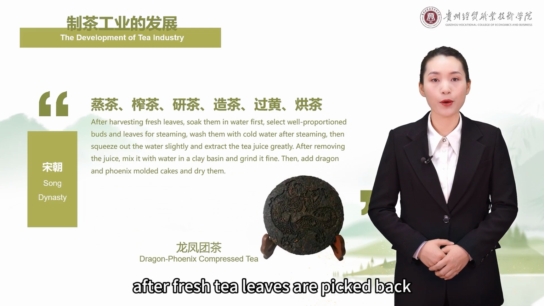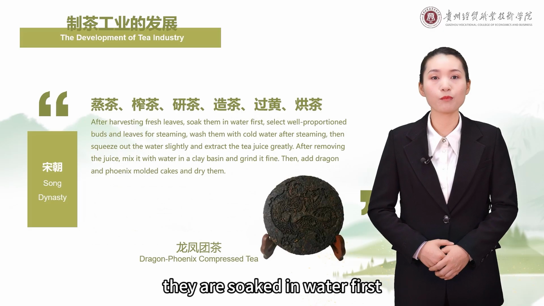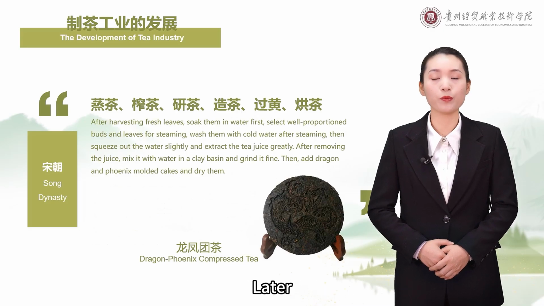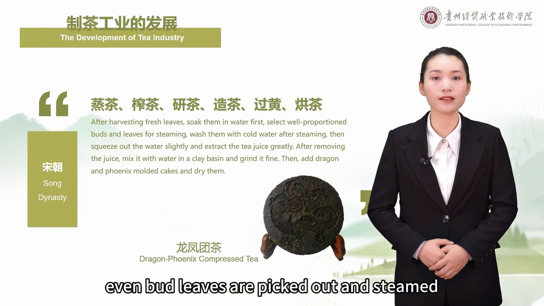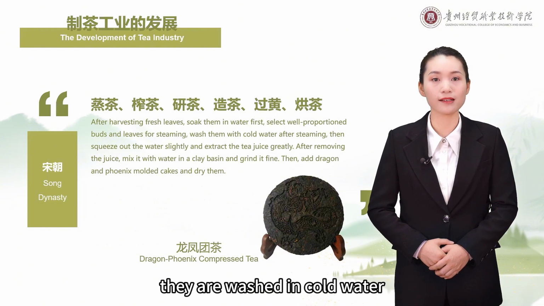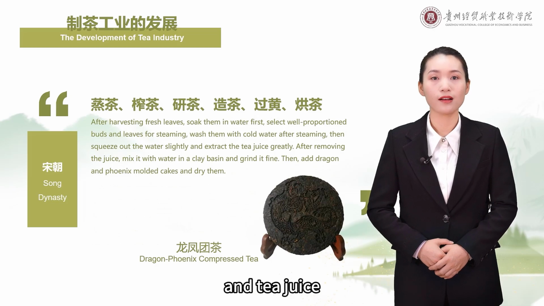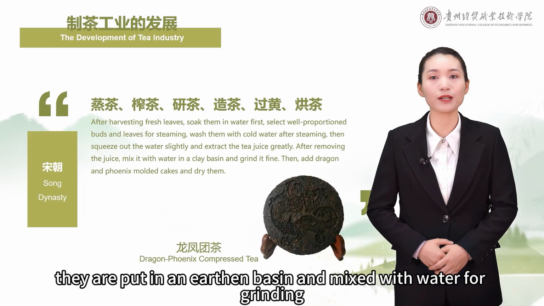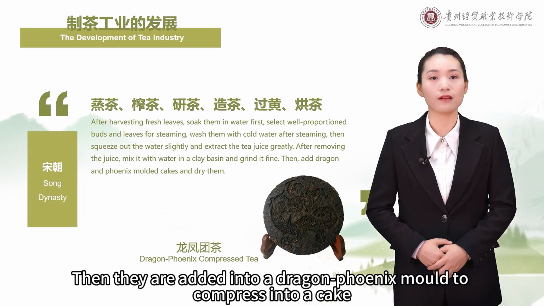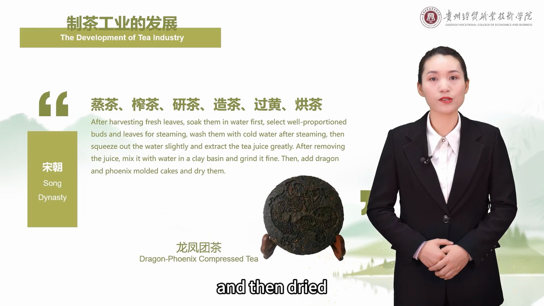That's to say, after fresh tea leaves are picked back, they are soaked in water first. Later, the young bud leaves are picked out and steamed. After that, they are washed in cold water before being squeezed to remove moisture and tea juice. After that, they are put in an earthen basin and mixed with water for grinding. Then they are added into a Dragon Phoenix mold to compress into a cake, and then dried.